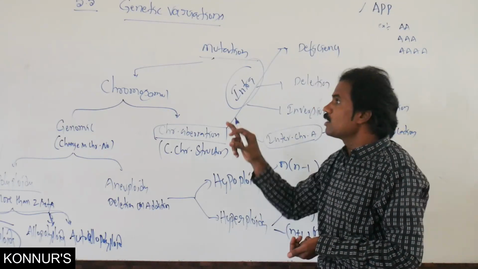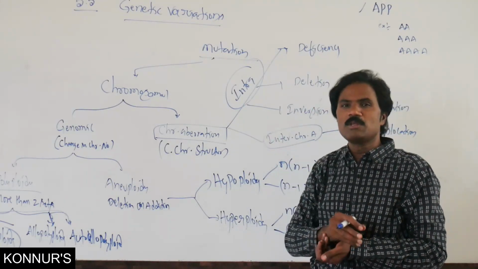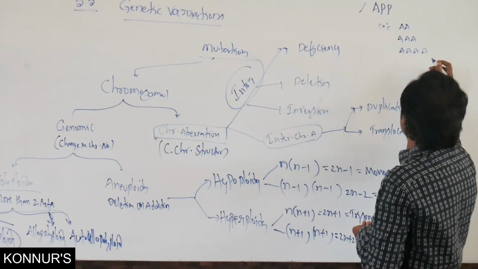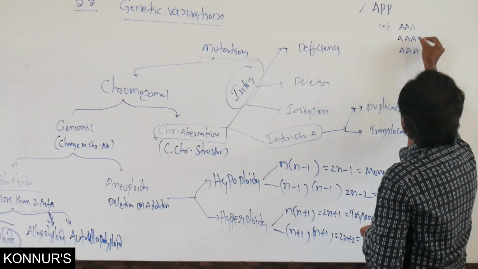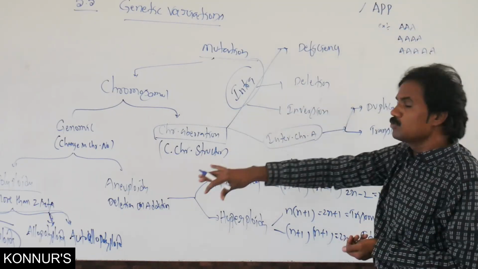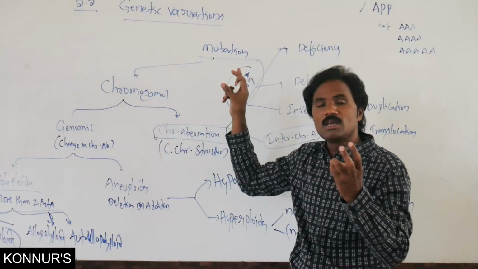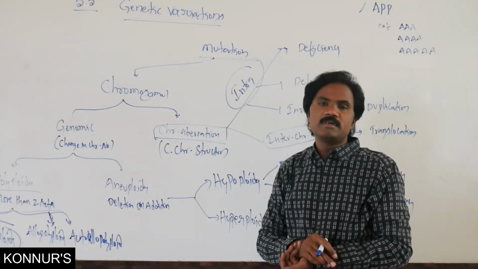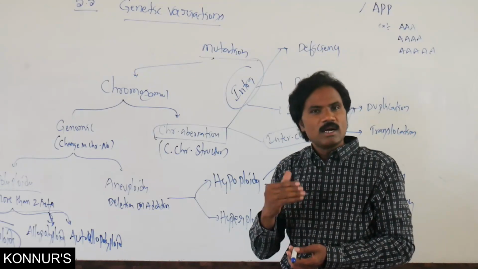Normally, more than 2 sets will be present. That means a minimum of more than 2 sets. If 3 are present, we call it triploid. If 4, tetraploid.